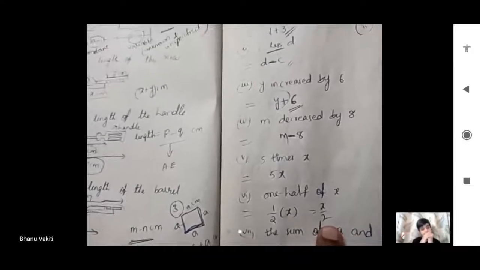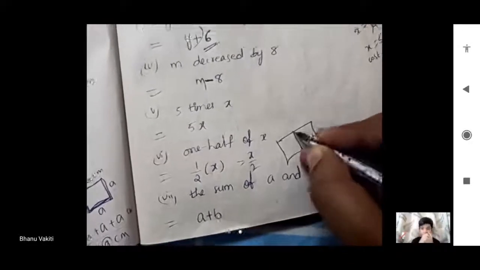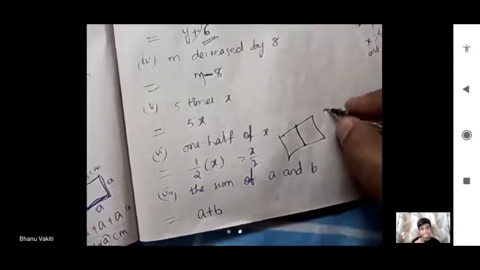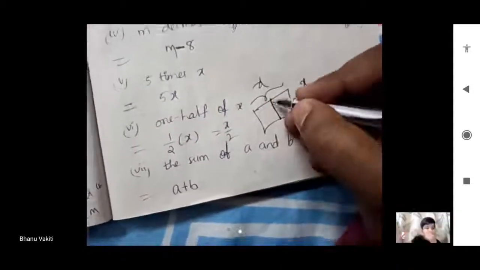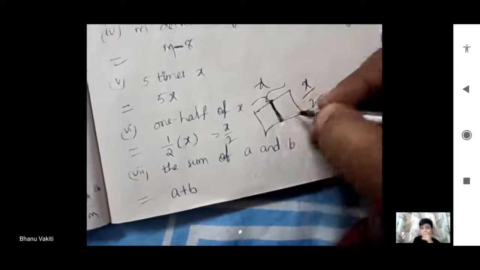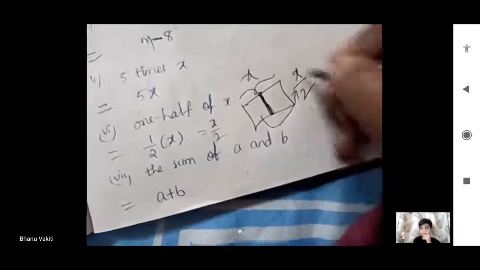We are dividing X into 2 parts, 2 fractions. For example, the total is X, and we are dividing it into 2 equal parts. So as a fraction we can write X by 2. The total is X and we are dividing it in half, so each part we can write as X by 2.